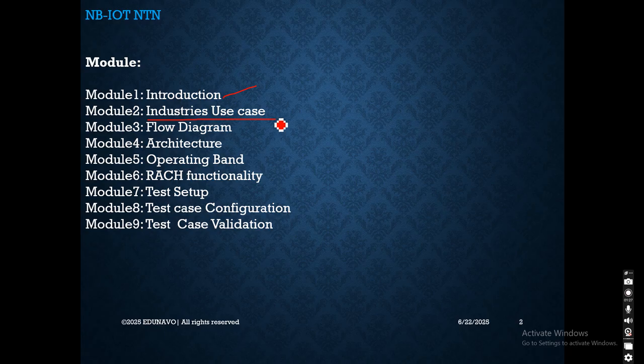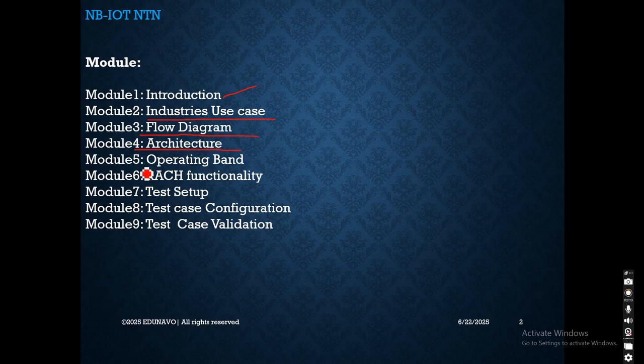There are several use cases currently exploding in the industry, so we will see each use case one by one, and how the IoT device can help in them. In module 3 we will discuss the flow diagram, how the UE connects with the satellite and the satellite to the eNodeB. Then we will have the architecture, and see how it differs from the terrestrial network architecture and the types of architecture 3GPP has defined. We'll see the differences between these architectures as well.